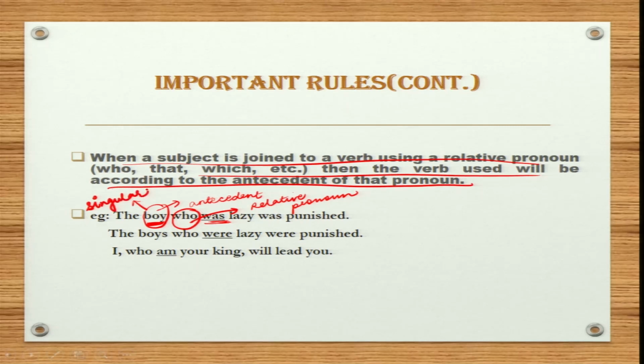So it is singular. The boy who was lazy was punished. Now next sentence, the boys who were lazy were punished. So here boys is plural. Hence the verb used will also be plural.